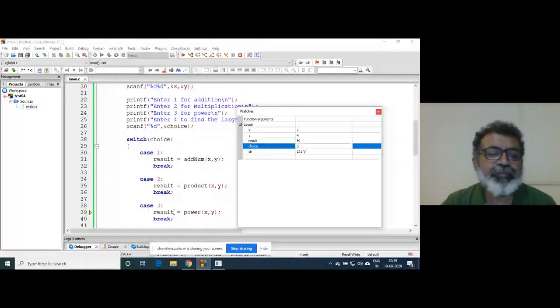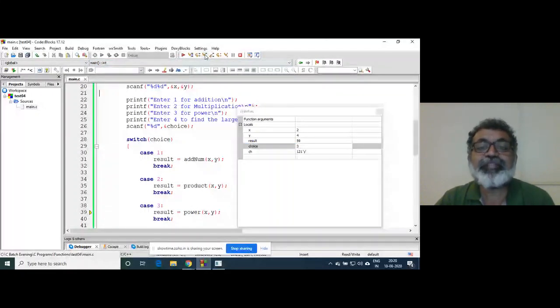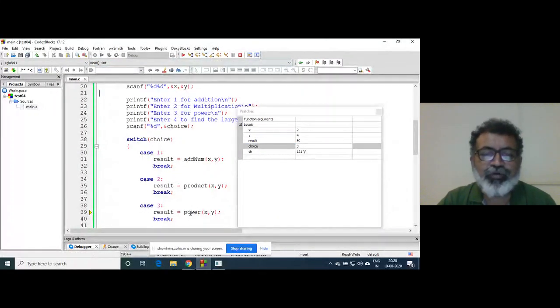Now see here what happens. The control has reached the statement result is equal to power(x, y). So I will not go to the next statement, I will go inside the statement. Step into. You can see the control will pass; when this goes into execution mode, this function will be called and control will pass there.